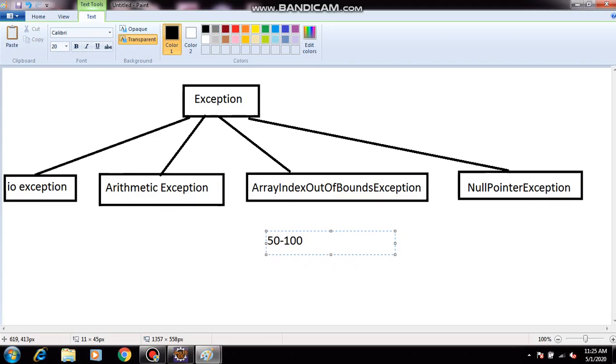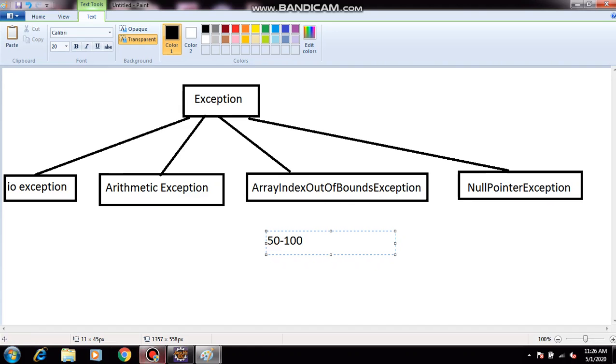From now until the end of our Java course, exceptions will continue with us. In each and every concept, we are going to use an exception. Just for example, I wrote this diagram: IOException, ArithmeticException, ArrayIndexOutOfBoundsException. Who is the parent for all of these? Exception is the parent, and the remaining are child classes.